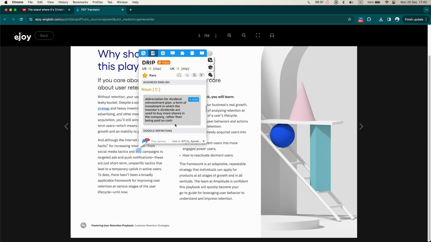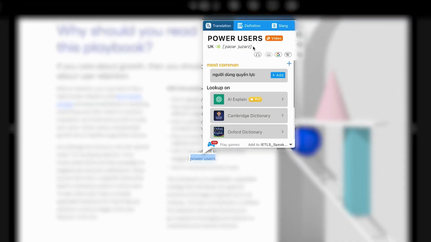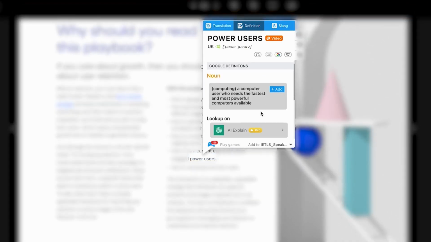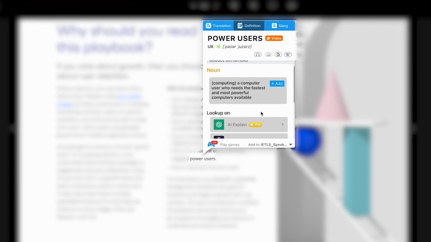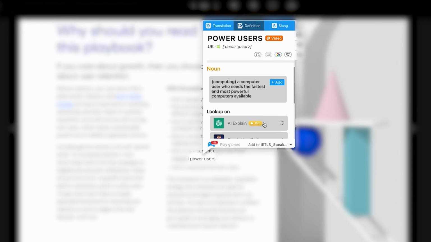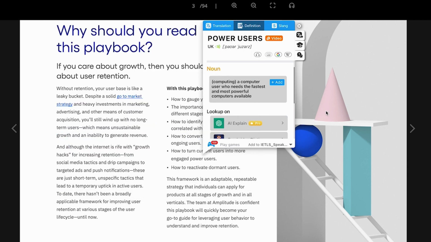If you still find it difficult to understand, especially when looking up jargon, then use the AI dictionary. For instance, the term power user is typically defined as a computer user who needs the fastest and most powerful computers available, which might not always make sense in context, and AI has explained it as someone who is highly engaged and utilizes a product or service.